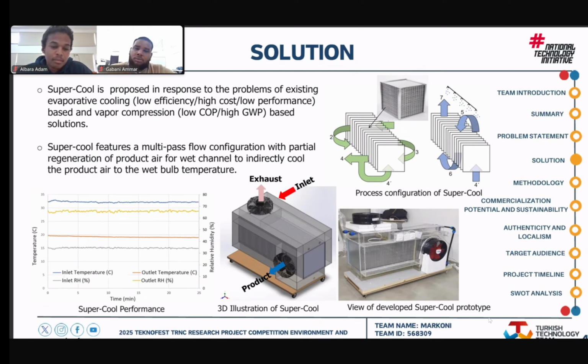We did some preliminary testings and we got the results in this graph. We had an inlet temperature of 35 degrees with an inlet relative humidity of 33. At the outlet, we got air temperature of 20 to 19, almost 19, with relative humidity around 67. Therefore, our system has a high potential, can produce really promising results.